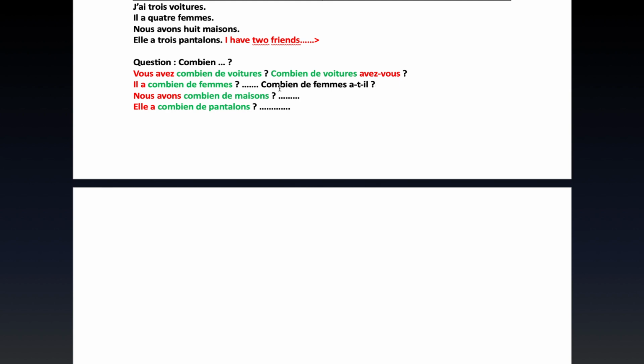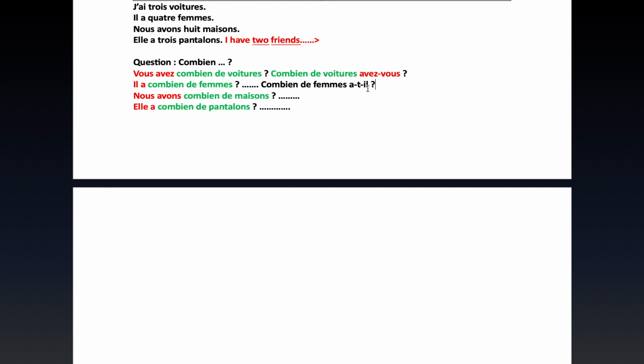This is because the inversion of il a, which should be a-il, I think the French people realized that it sounded empty, like there was a hole in between. This one is easier, avez-vous? But this one, a-il, I think they felt it wasn't sounding so well, so they added a T in between. That's why there is a-t-il. It doesn't really mean anything other than that it is put there for the purpose of pronunciation.